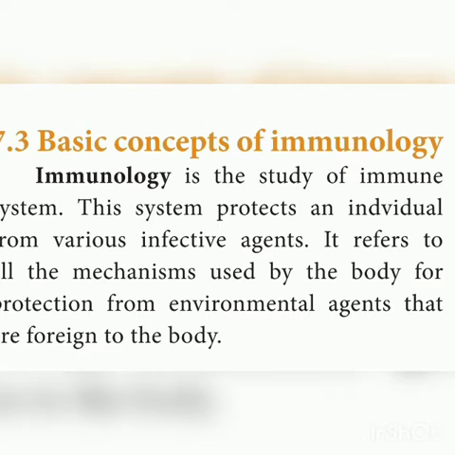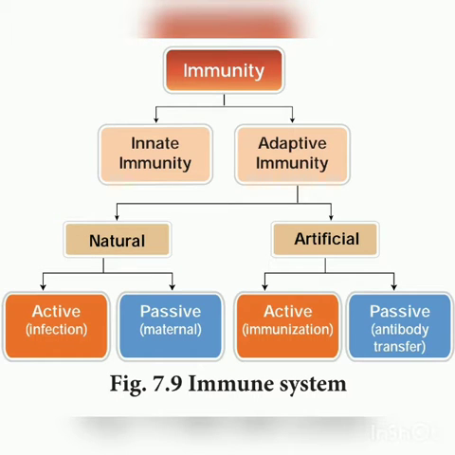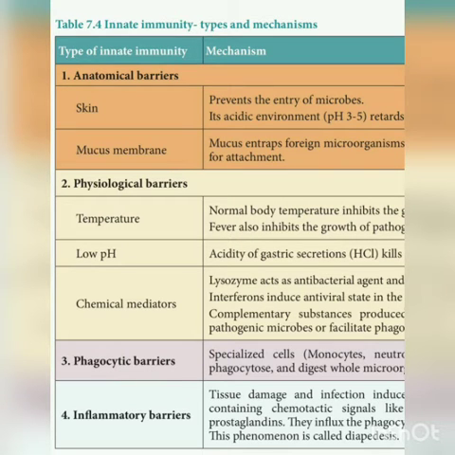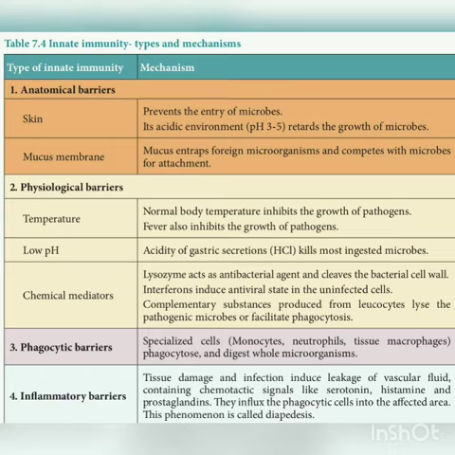And then in immunology, you have to study what the types of immune system are. That means innate immunity and acquired immunity. In that, the very important 5 mark question is the types and mechanism of innate immunity. So there are different barriers. The tabular column question, no, it's a very important question. Public questions, it will definitely come. So the types of innate immunity: anatomical barrier, physiological barrier, phagocytic barrier and inflammatory barrier. You have to explain all this. It's a very important 5 mark question.